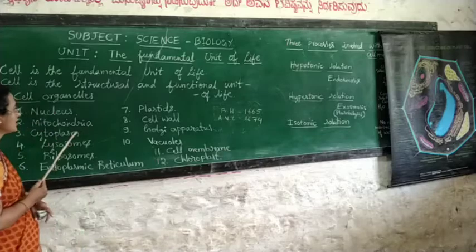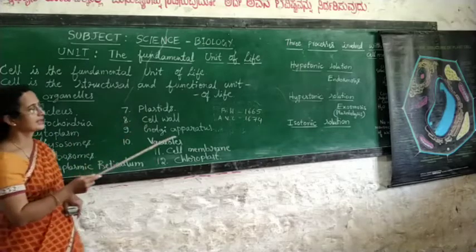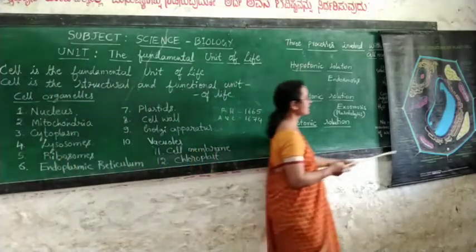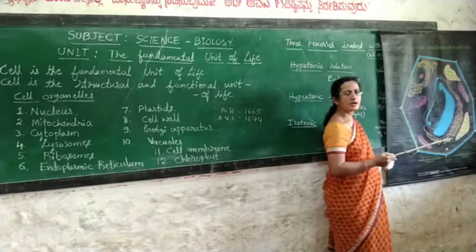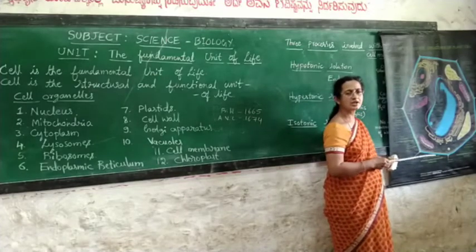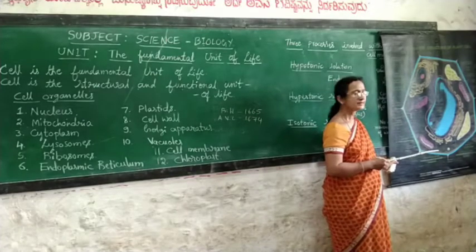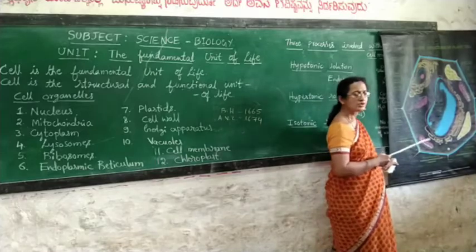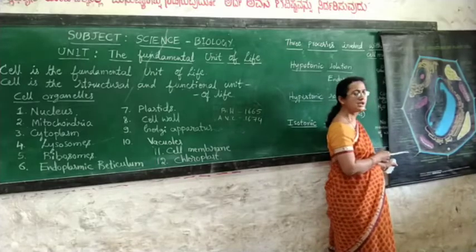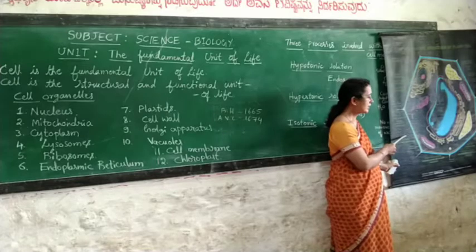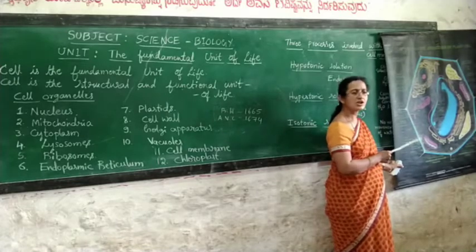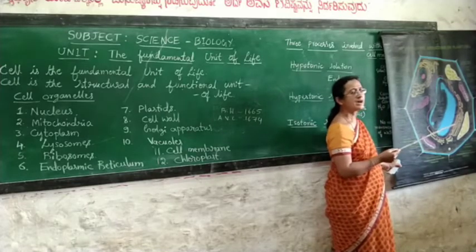Here is the structure of the cell. You already know how to draw the structure of the cell from your 7th and 8th standard. Dear children, in 9th standard, again you have to learn the structure of plant cell and animal cell.